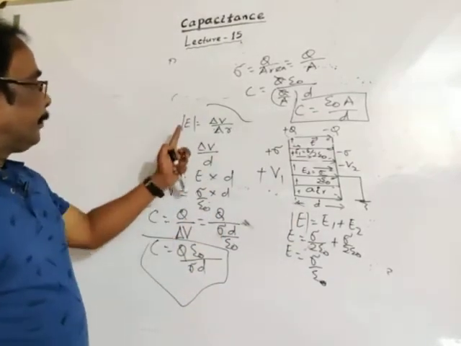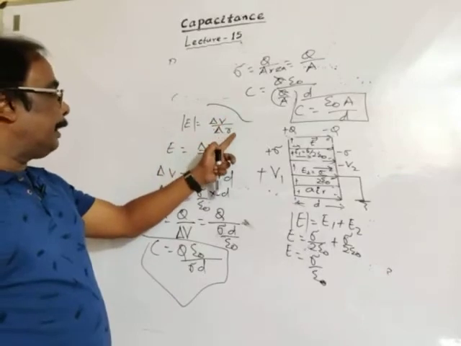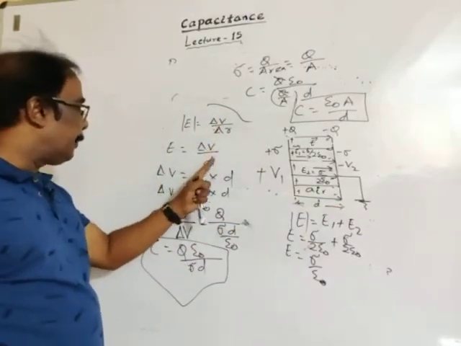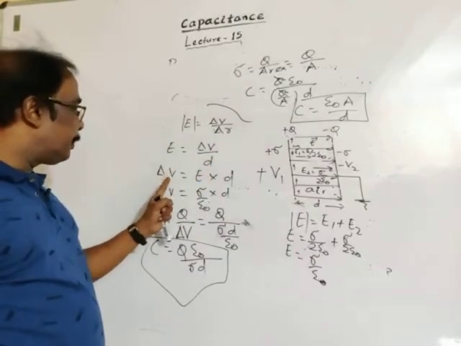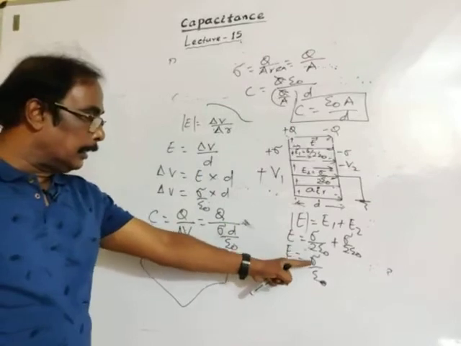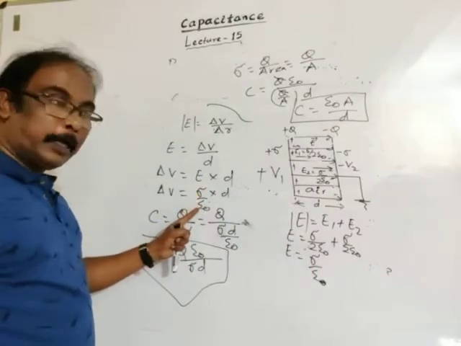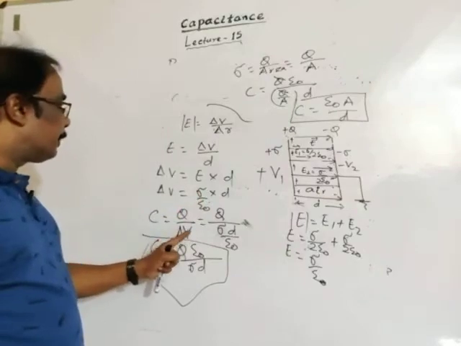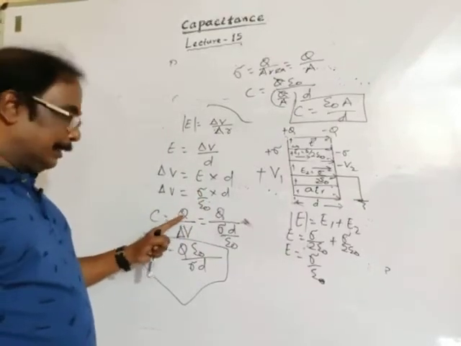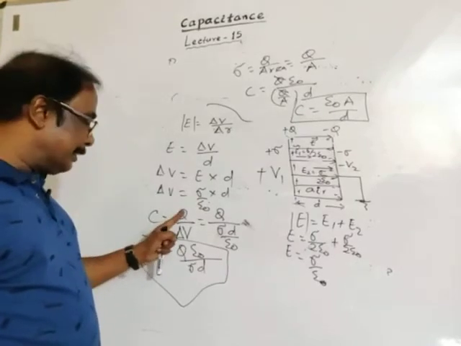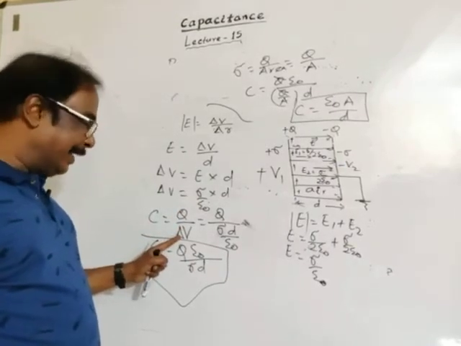See, electric field is delta V by delta R. Here distance is D, so electric field is delta V by D. Again, potential difference delta V is E into D, and the resulting electric field is sigma upon epsilon naught. Capacitance is Q upon potential difference, the charge required per unit rise in potential.